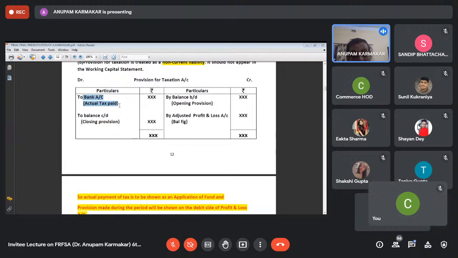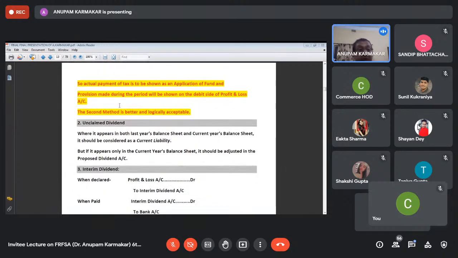But if the provision for taxation is treated as a current asset, then the actual payment of tax is not to be shown in the fund flow statement. Again, I'm repeating that if you treat provision for taxation as current assets in the working capital statement, then actual payment of tax will not be shown in the fund flow statement. But if you treat it as non-current assets, then the actual payment of tax is to be shown as an application of funds. And the second method is better and logically acceptable.